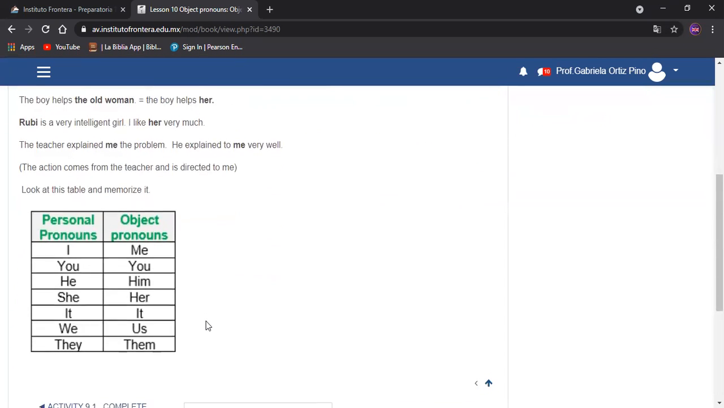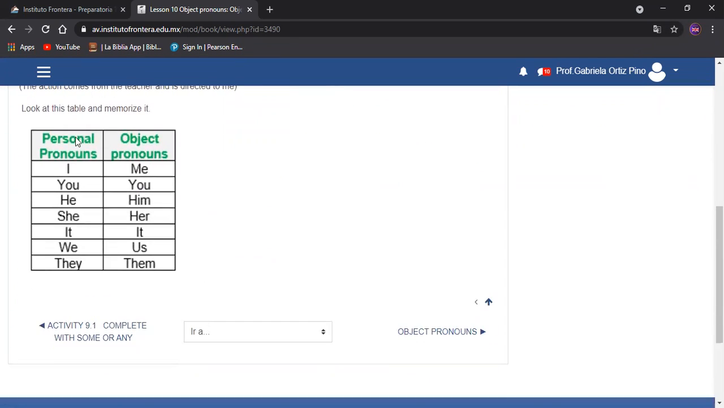Look at this table and memorize it. El personal pronoun está aquí y estos son los object pronouns. Tenemos I, va a ser igual a me, you, he, him, she, her, it, we, us, they, them.